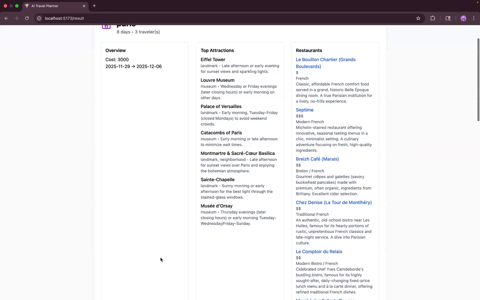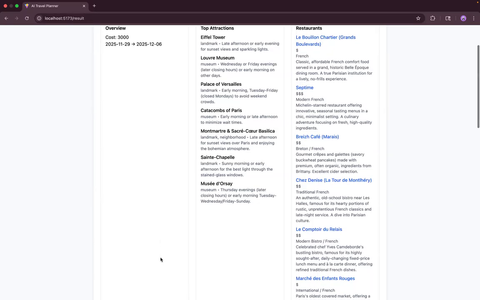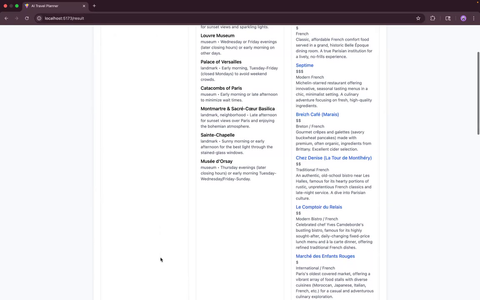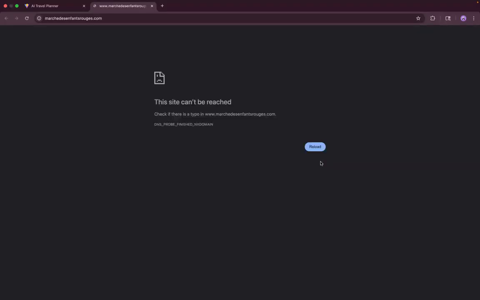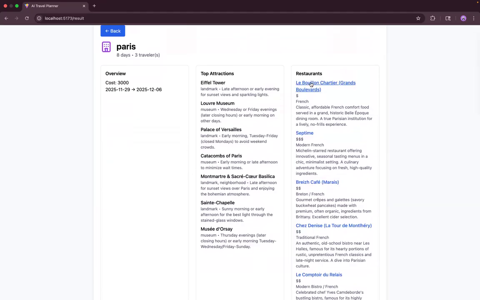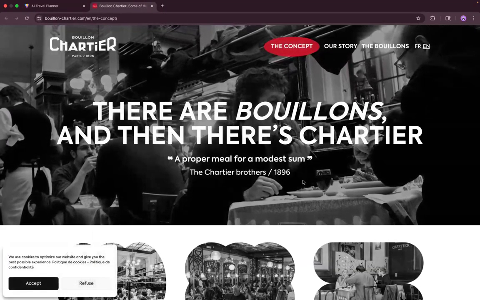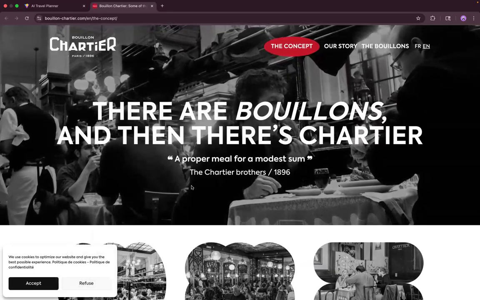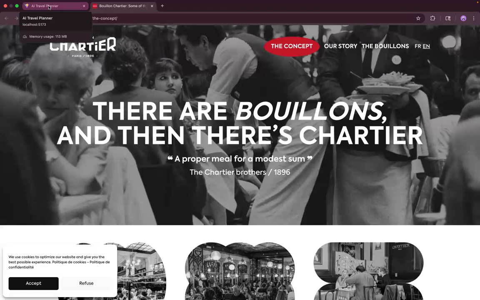You can see different top attractions such as the Eiffel Tower. In the restaurants section, you can see the different restaurants, and you can click on those links to visit the restaurants' websites and take a look at the different cuisines. Some of the links are not working here, guys, because this is not a fully working project, as we need to figure out the links. But you can see that we have added these links in our project.